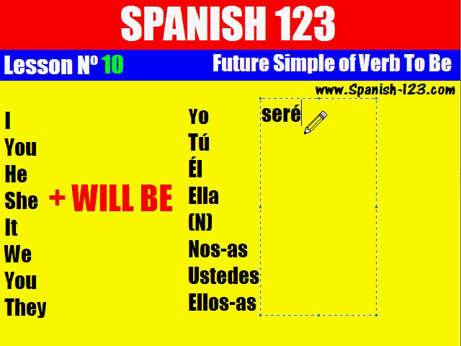Yo seré un abogado. I will be a lawyer. Remember, all of these examples you can find them on www.spanish-123.com. You can find them there written. Okay? Yo seré un abogado.